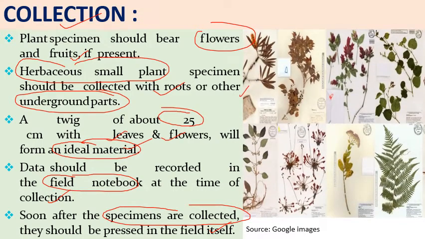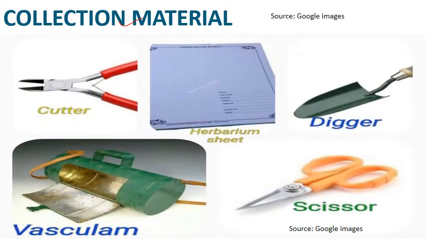So this is the sheet which shows various plant parts which are used for this collection. So we collect these plant parts and after that we dry them after pressing. Then for collection we require certain tools and equipment, like we require cutter, then we also require herbarium sheet, digger, then scissor, vasculum. In addition to this, we require a camera so that we can capture the photograph of that plant.